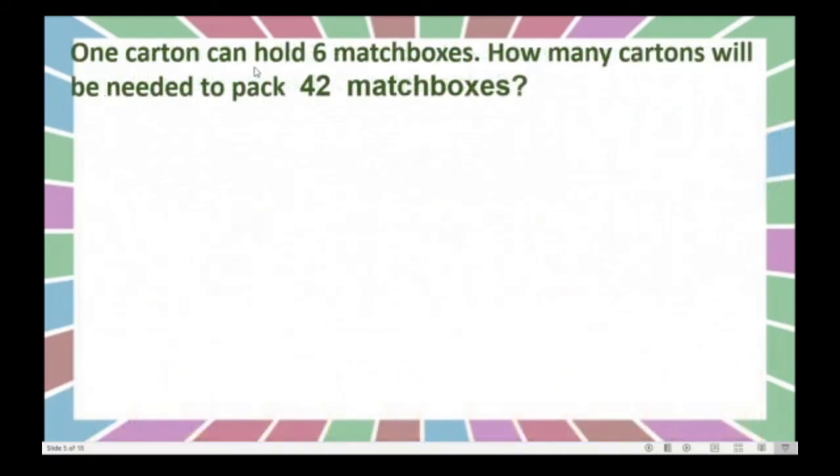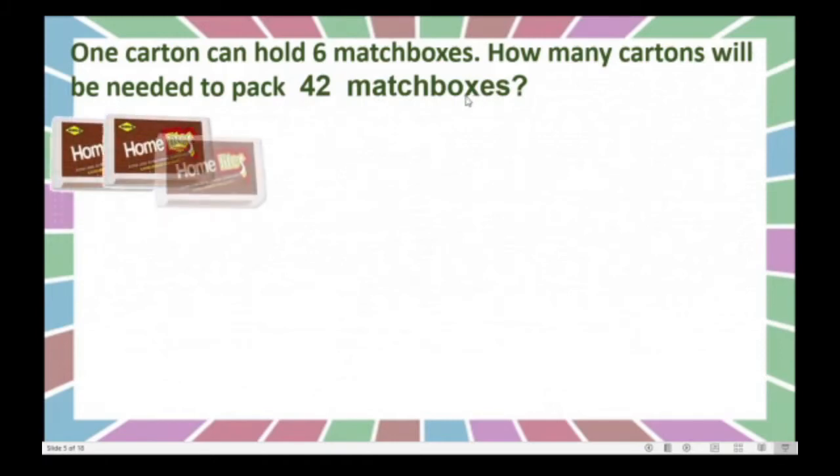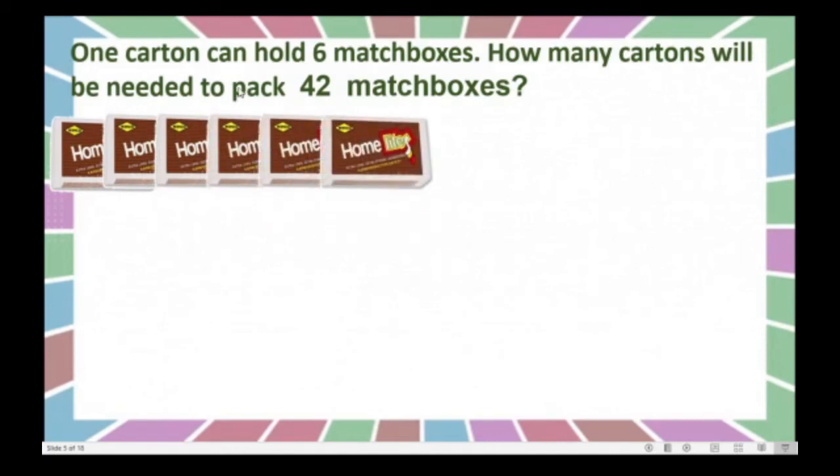Here, one carton can hold 6 match boxes. You know the match box, right? Okay, how many cartons will be needed to pack 42 match boxes? Here you can see the match box. How many here? We will take 6 match boxes. Okay? Because one carton can hold 6 match boxes.